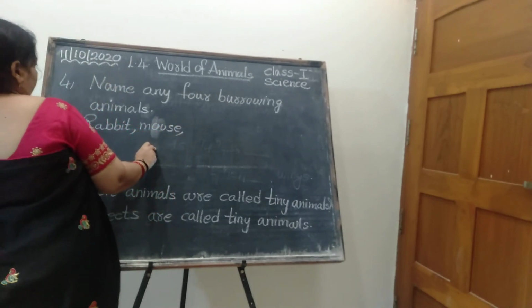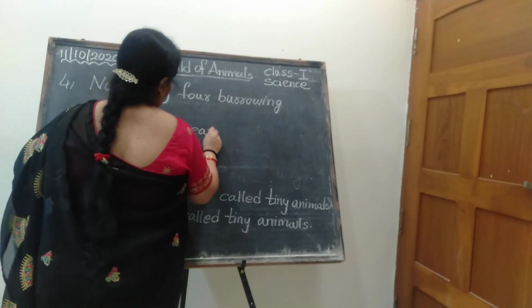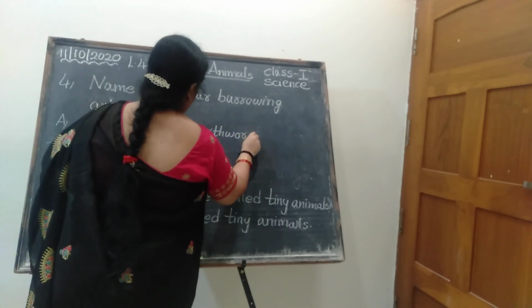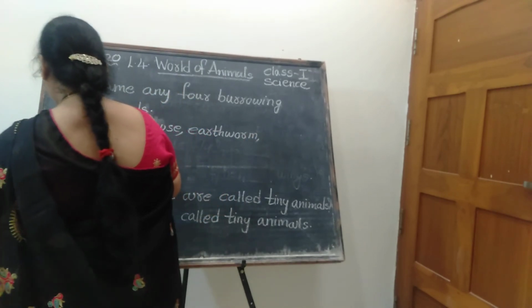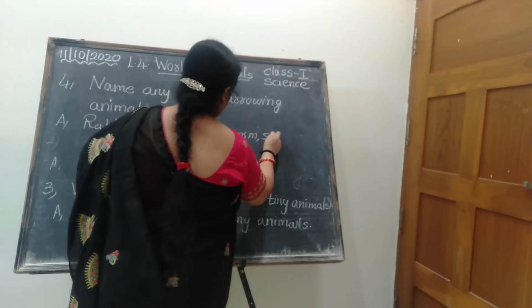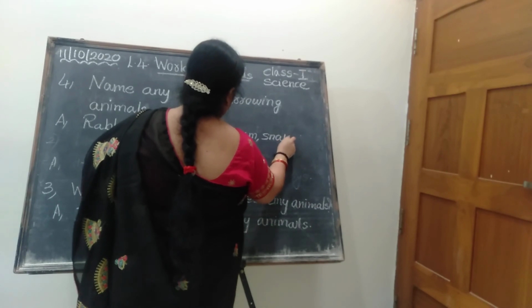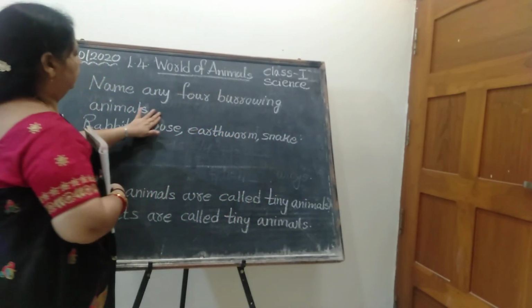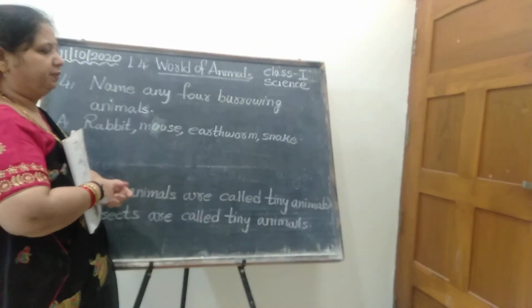Third one, earthworm. Earthworm, snake. Okay, enough. So 4. Rabbit, mouse, earthworm and snake.